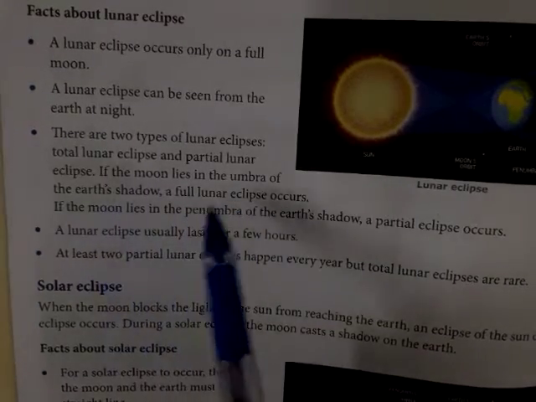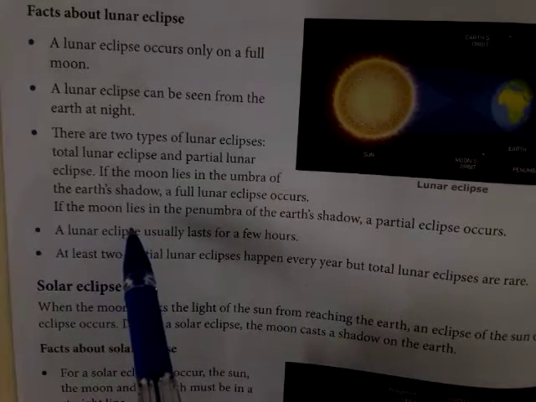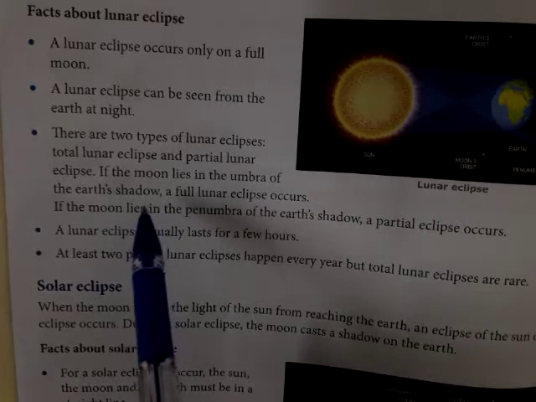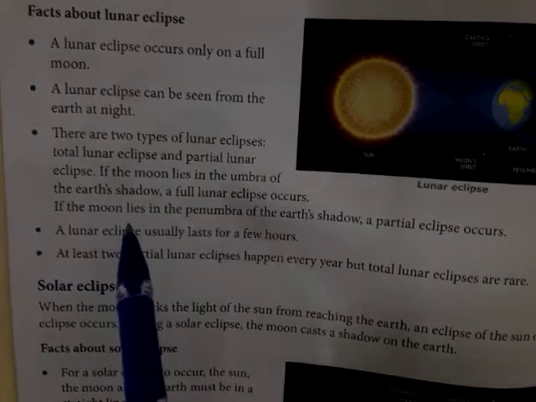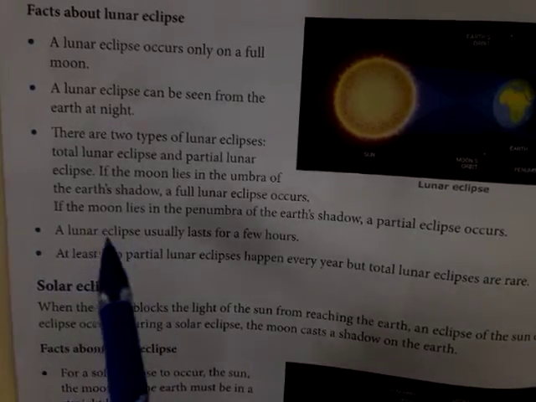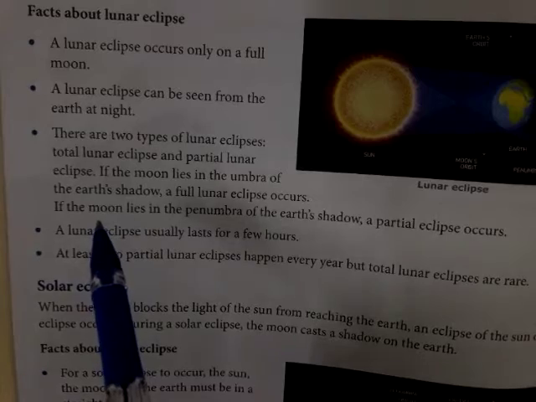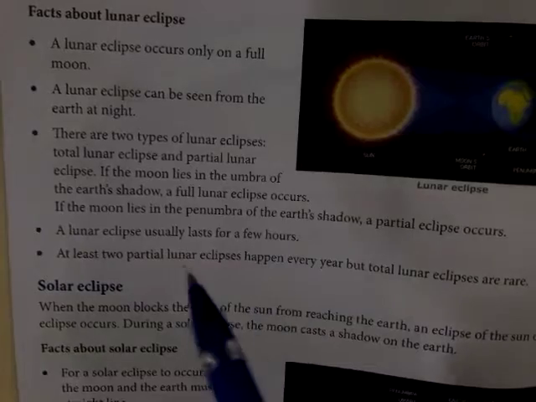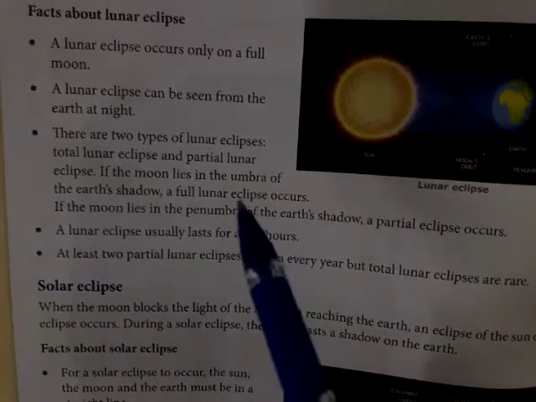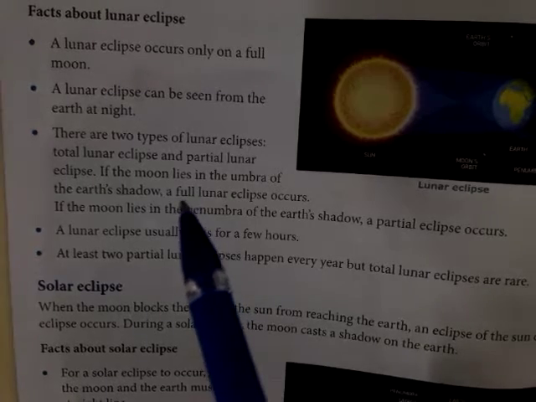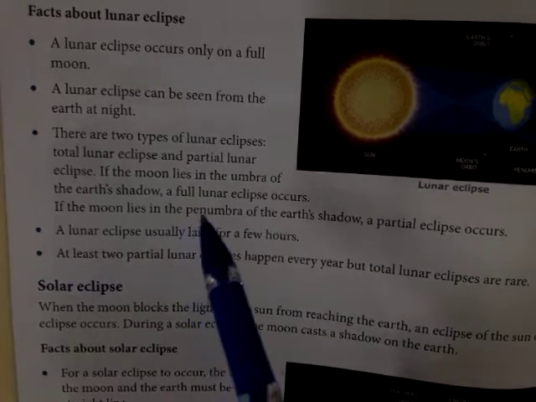If the Moon lies in the umbra of the Earth's shadow, it is obvious that when the Earth comes in the middle of the Sun and the Moon, the shadow of the Earth falls on the Moon, and this is what we call the lunar eclipse. But ultimately two shadows are formed at the same time.